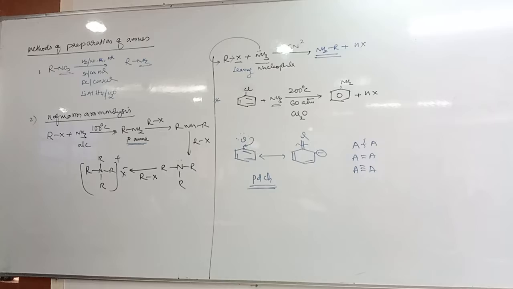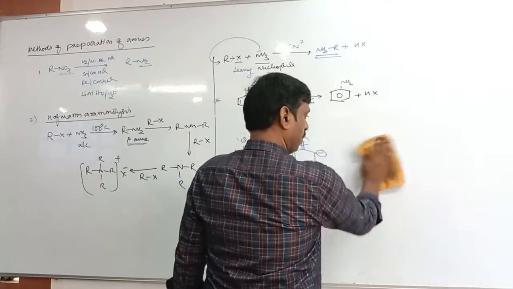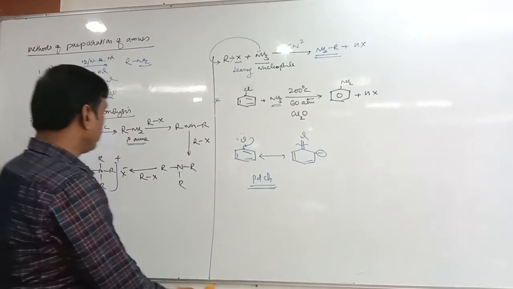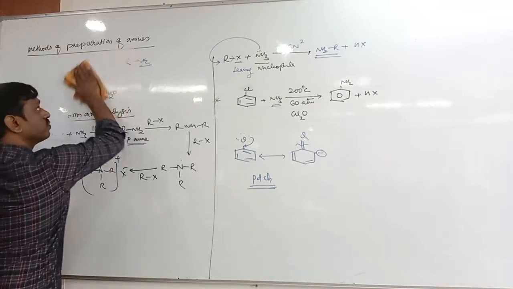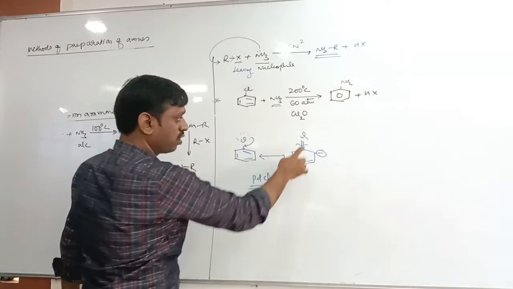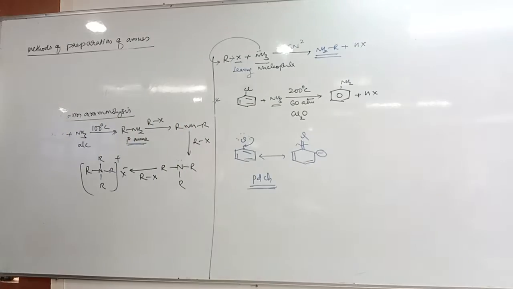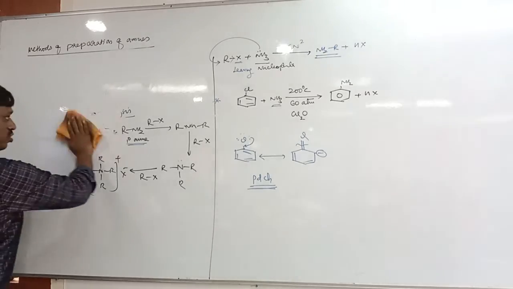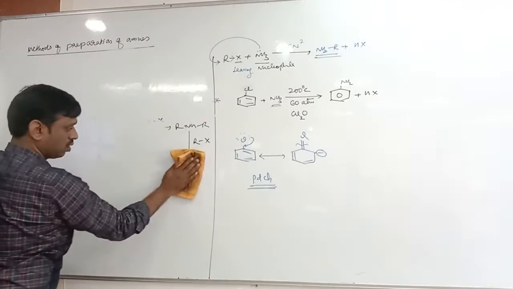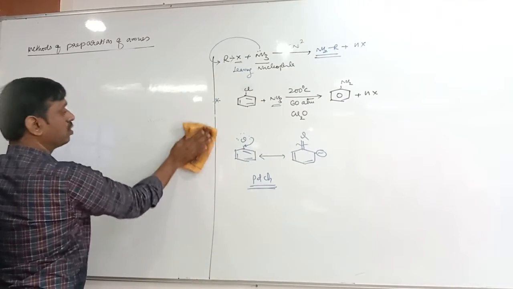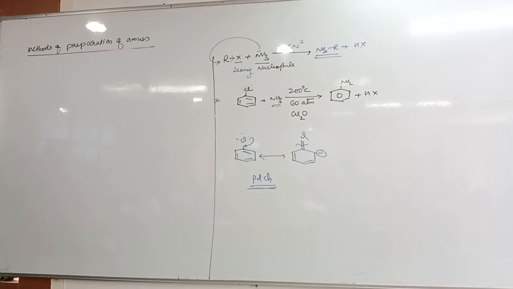It is due to partial double bond character between halogen and benzene ring carbon.